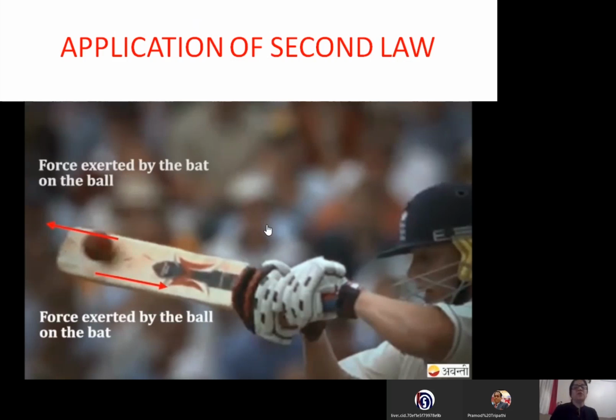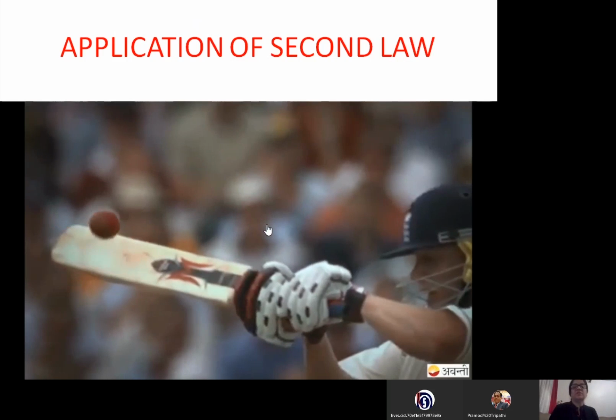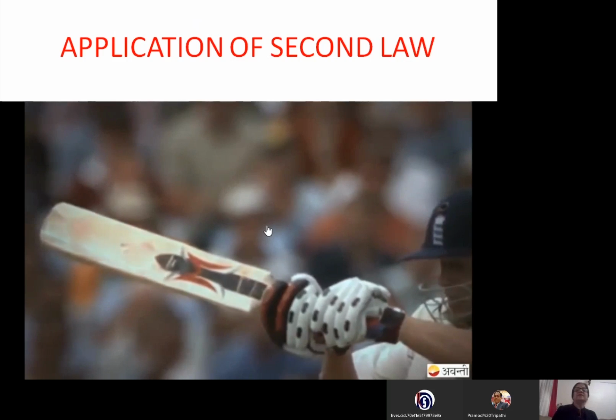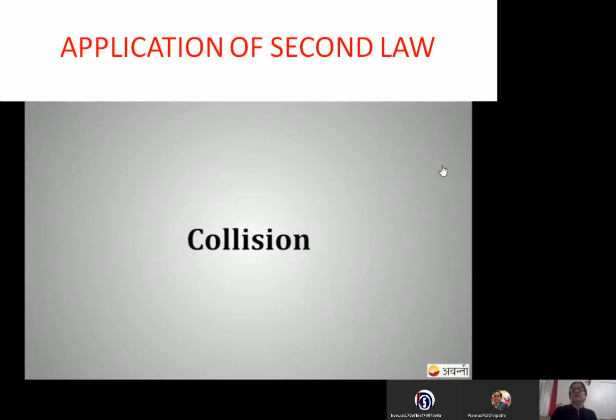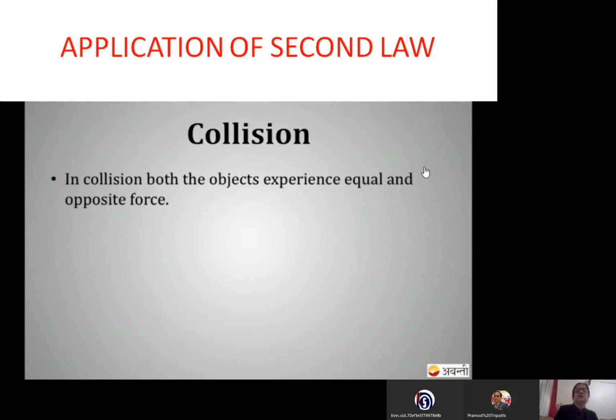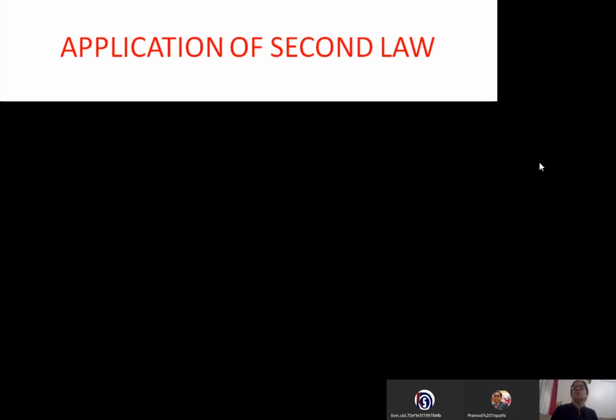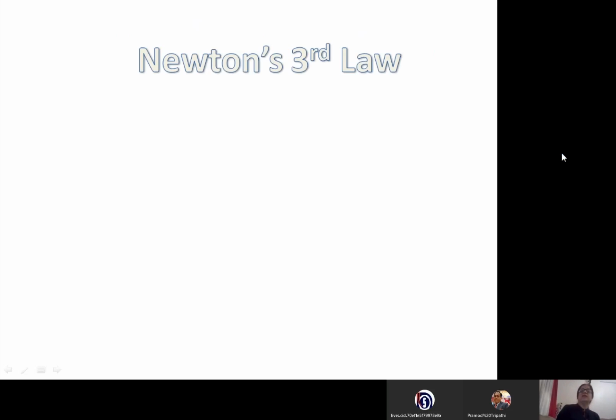Okay, see, force by bat on the ball and force by ball on the bat are the same. So why does the ball sometimes go out of the boundary? That is the reason, basically in that case the ball's acceleration is more. So what this shows is a collision between the bat and the ball. In the collision, both objects experience equal and opposite force. The object with lesser mass experiences more acceleration. That is about Newton's second law of motion and its applications, right?